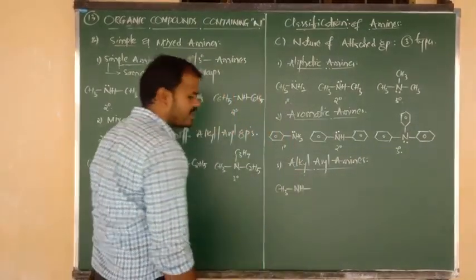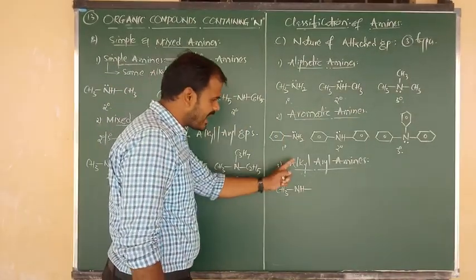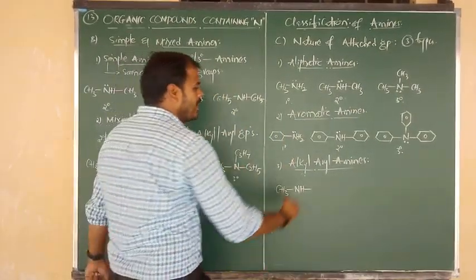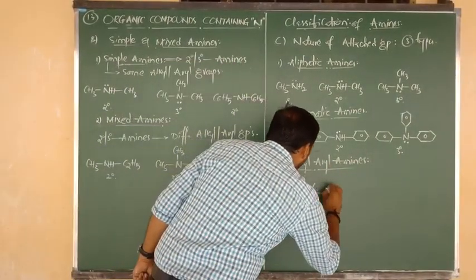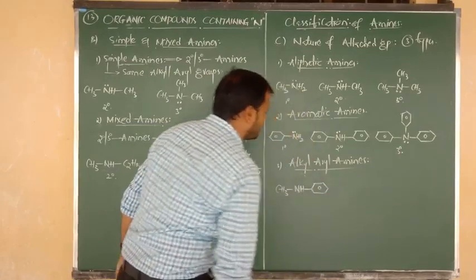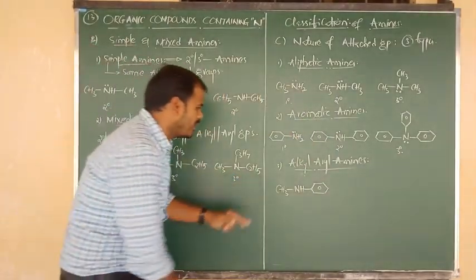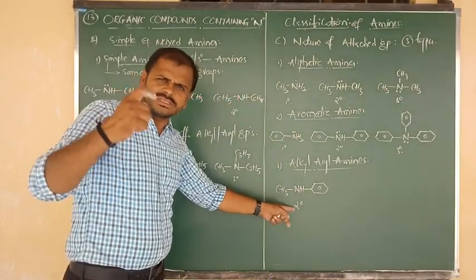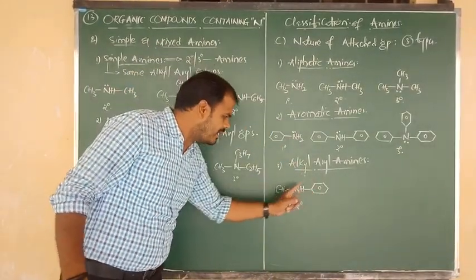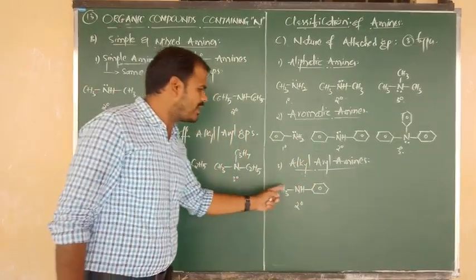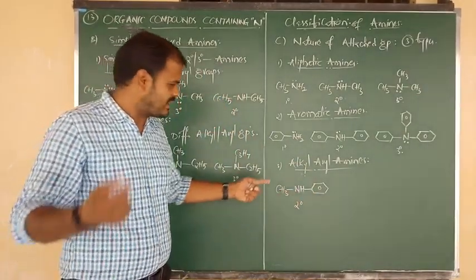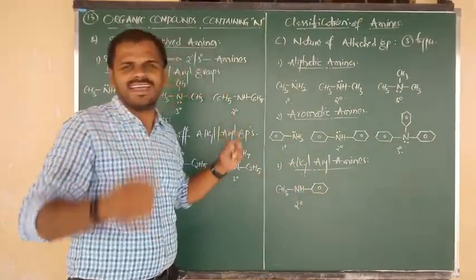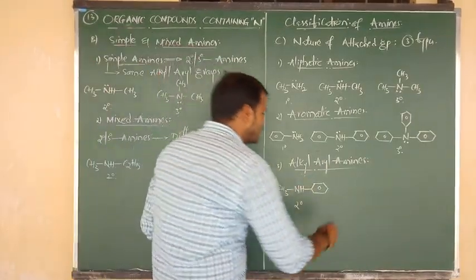So CH3 bonded to N, one side alkyl group, the methyl group. On the other side we write the aryl group, that is the benzene ring. So it is NH, an imino group. Imino means secondary, so it is a secondary alkyl aryl amine, or we can say methyl phenyl amine. We can write tertiary also.